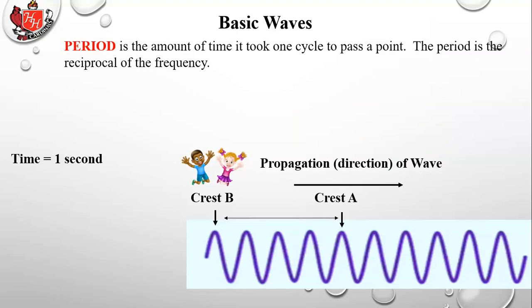Period is the amount of time it took 1 cycle to pass a point. The period is the reciprocal of the frequency. In other words, you just take the frequency and you flip it over. So period, which is designated as capital T, is 1 over frequency. So it's 1 over 4 1 over seconds. And if you do the fraction math on that, you get 1/4 of a second. The 1 over s in the denominator flips over, and it becomes 1/4 second. So period is a measure of time. How long does it take one of those cycles to pass you?